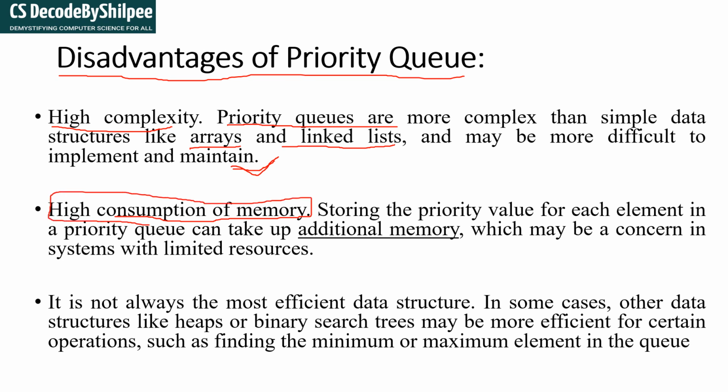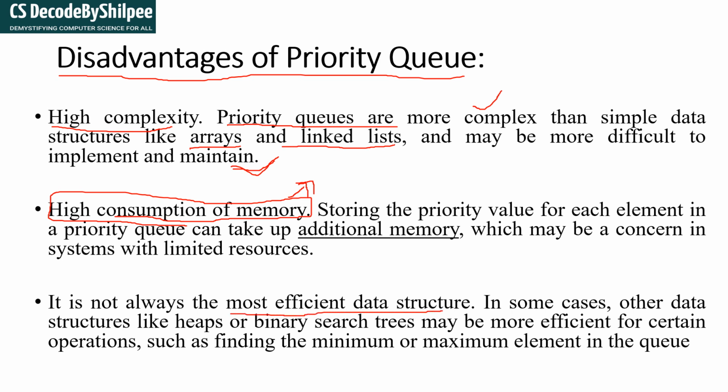It's not easy like an array, and it requires extra memory to store the priority. We have to store it somewhere, then only do you know the priority, right?